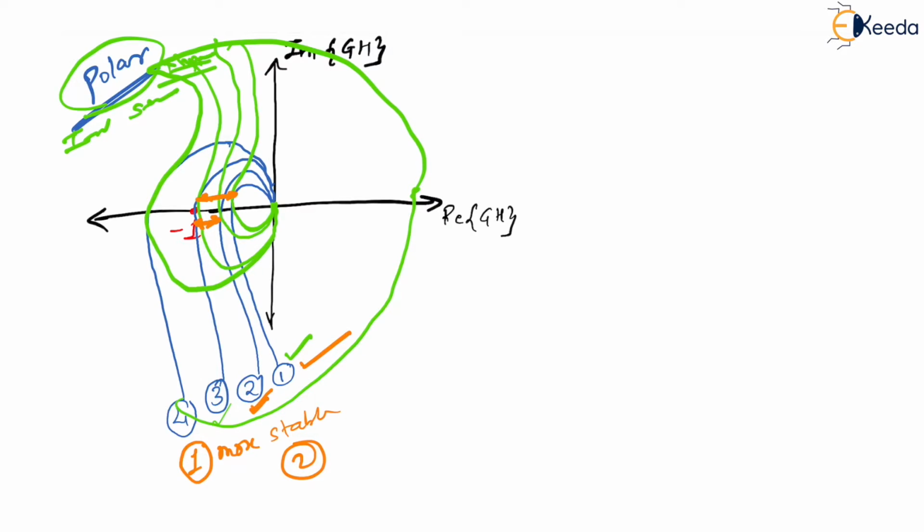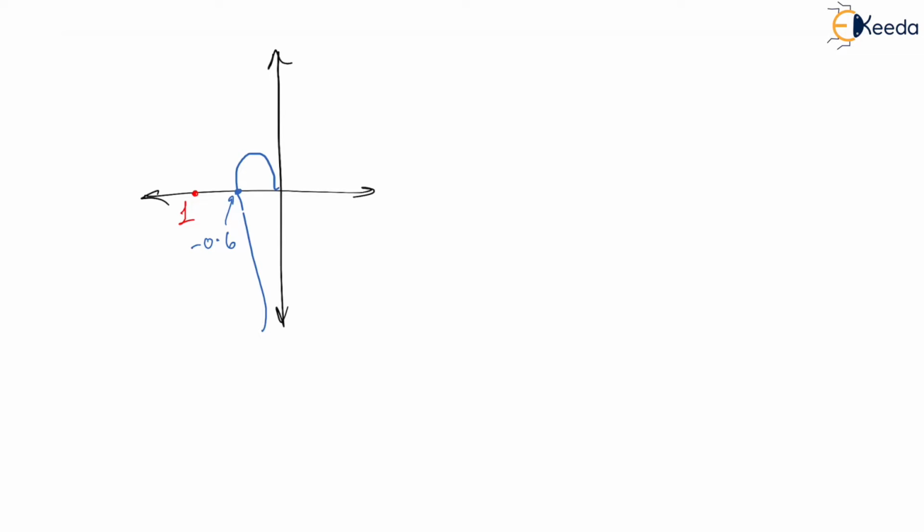If this is -1, and you check with respect to gain, there is a margin of 0.4. I mean to say, if you want to make this system critically stable, then you have to add a magnitude of 0.4 such that this -0.6 will get shifted to -1 like this, and it will become marginally stable, right? Which means you still have some margin of 0.4.